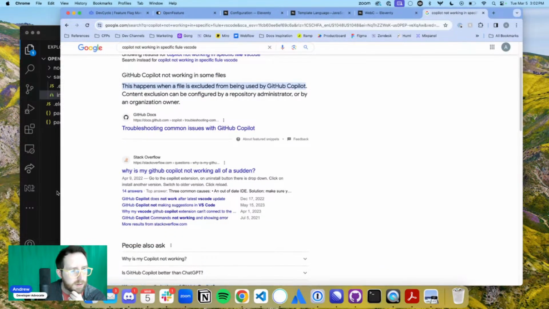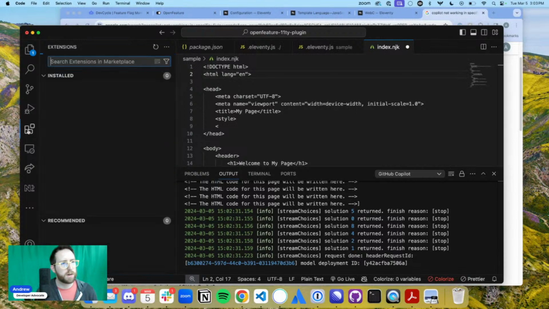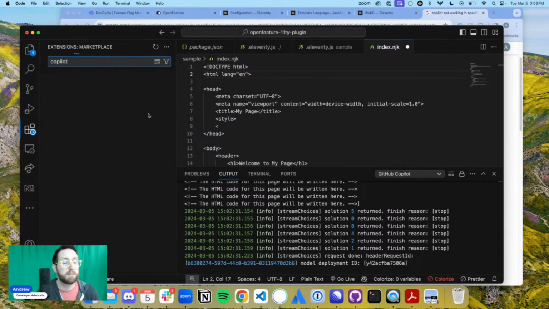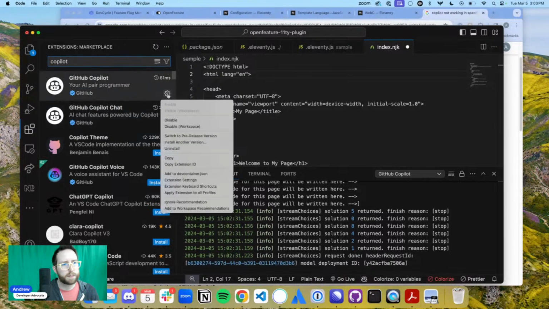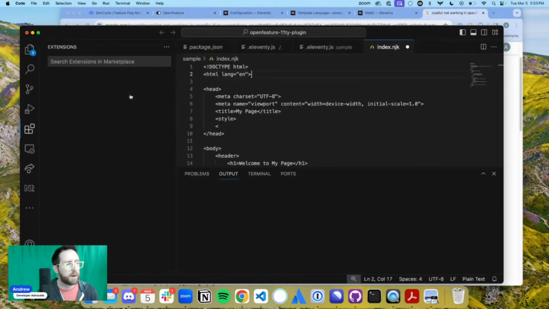Uninstall. Maybe I'll just uninstall it and then reinstall it. Let's just uninstall and reinstall Copilot. Maybe that'll fix it. I don't know. Uninstall. Reload required. All right.